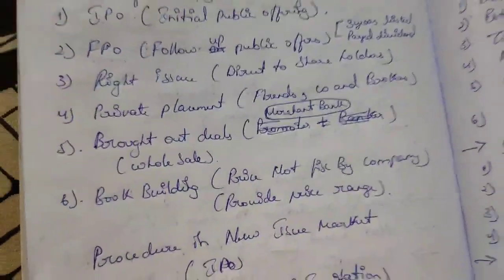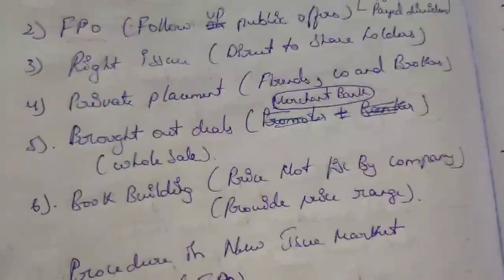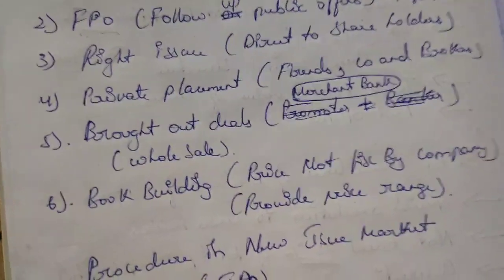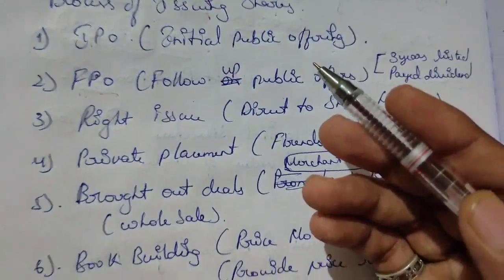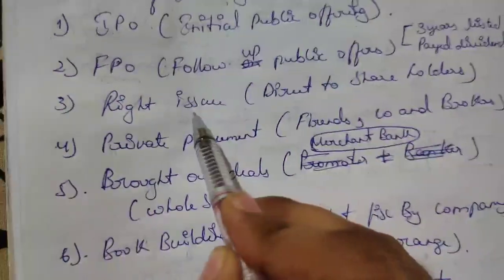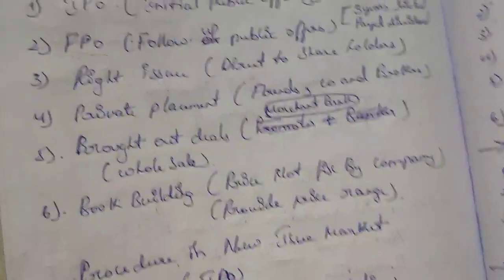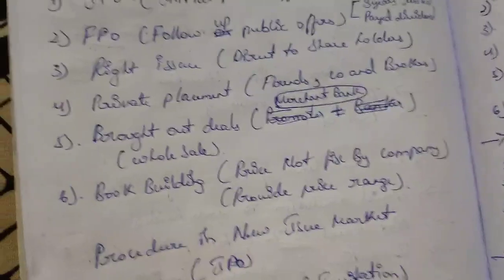Next we have right issue. Right issue means the company is existing, it has already issued shares and debentures first. Now it is issuing one more time, shares and debentures, because of lack of capital. Right issue means it is issuing to the existing shareholders who already hold shares and debentures.